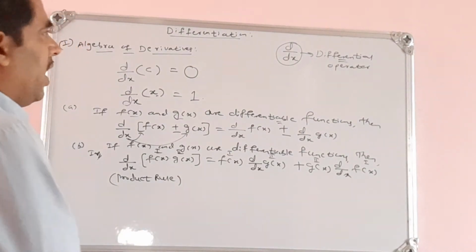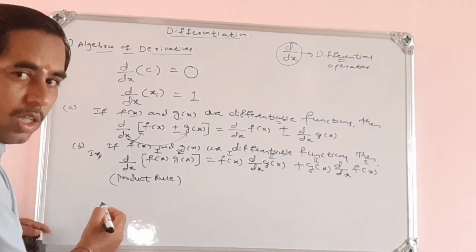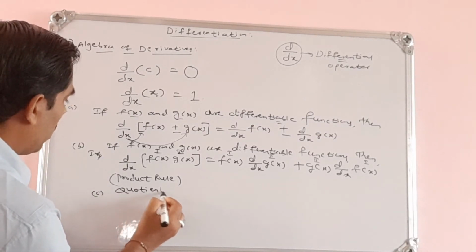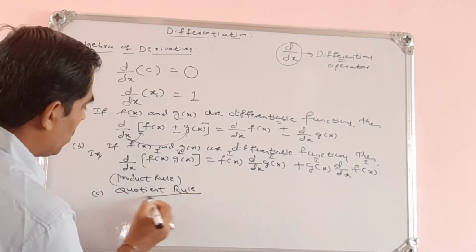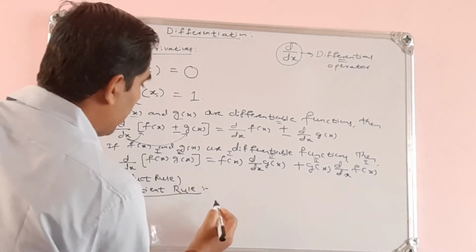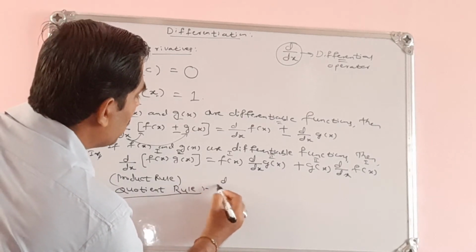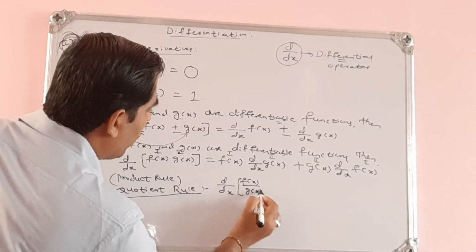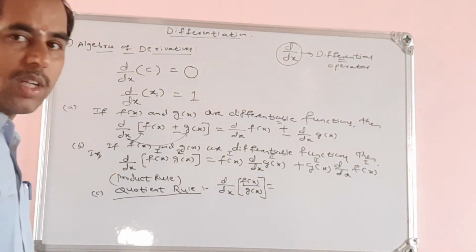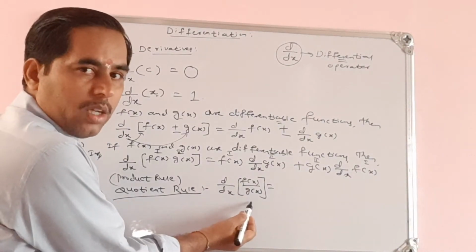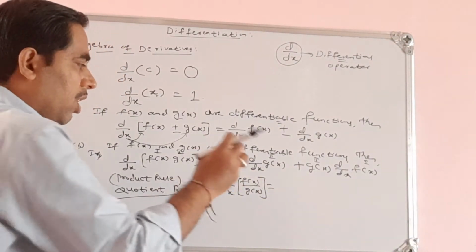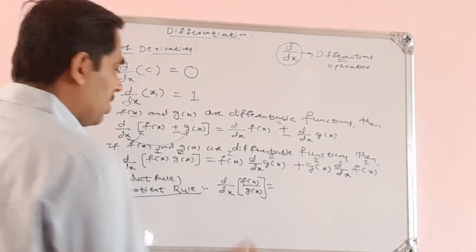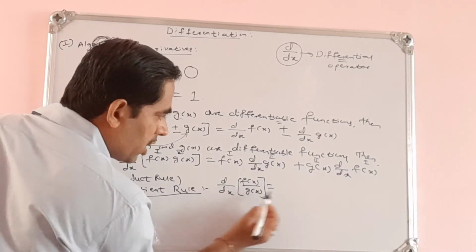Then we had another rule, which is very important: the quotient rule. We also learned this in first PUC. What is the quotient rule? If I want to find the derivative of f of x by g of x, this is a quotient. If the function is given in this form, how do you write the differentiation? We first have to consider the numerator.